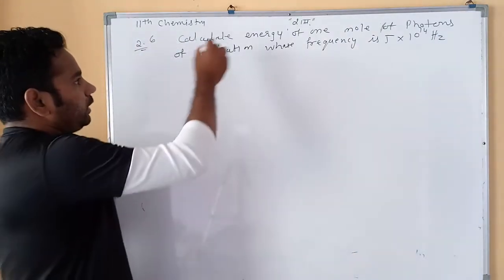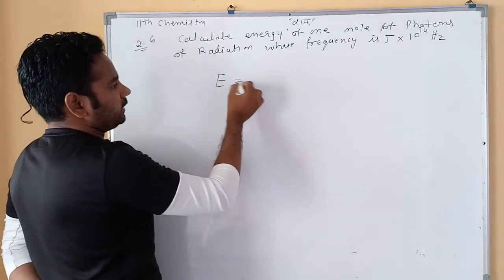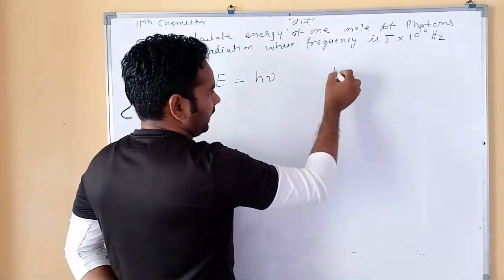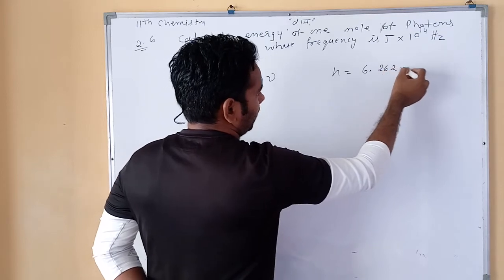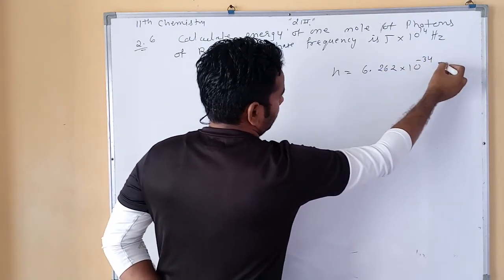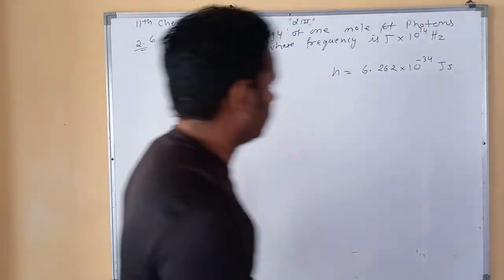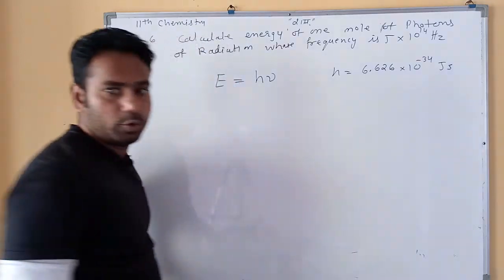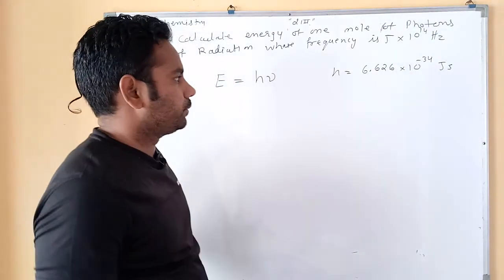I want to calculate the energy, and I know the formula E is equal to hν, where h is the Planck constant. H is equal to 6.626 × 10^-34 joule second. Sorry, 6.626, so also change it in your previous topic.